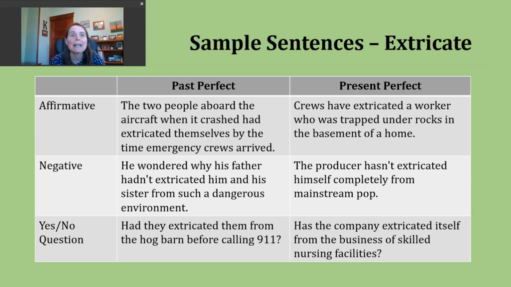Finally, let's look at making a yes or no question in the present perfect. To do this, you want to either start with have or has, whichever form matches the subject. The subject comes next, then use that participle form of the verb. Here's our last example. Has the company extricated itself from the business of skilled nursing facilities?